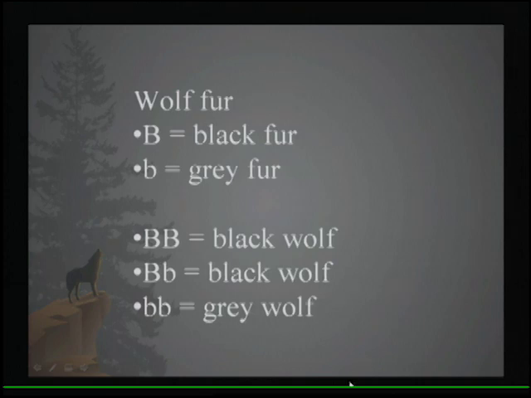Fur color is actually pretty complex in all animals. There's usually several genes involved, and that's really no different here, but there is a particular gene that can influence whether the fur color will be largely black or largely gray. So we have black wolves and gray wolves that we see up in the Yellowstone ecosystem.